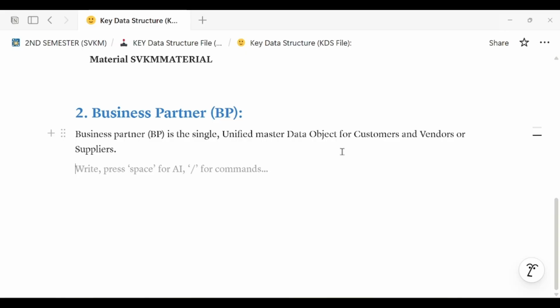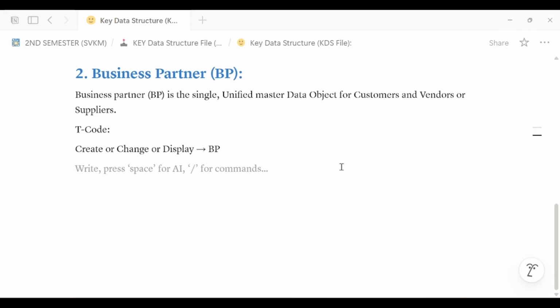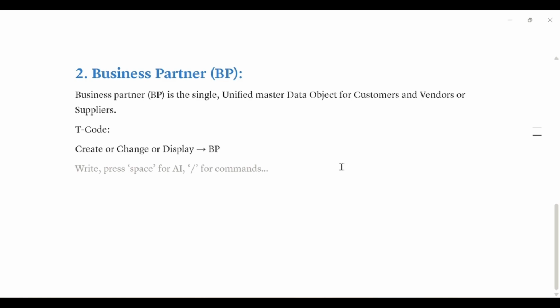So what are the T codes we use for BP? For create, change or display we use the same T code, that is BP. If we want to see the list of customers, then we use VCUST.